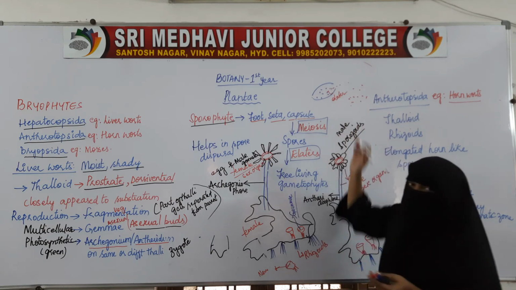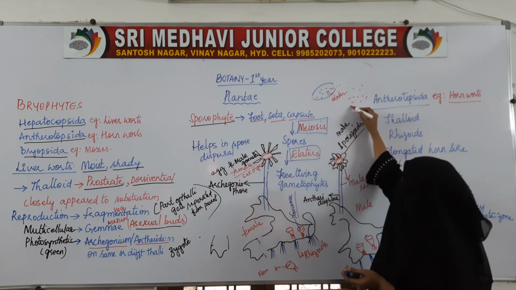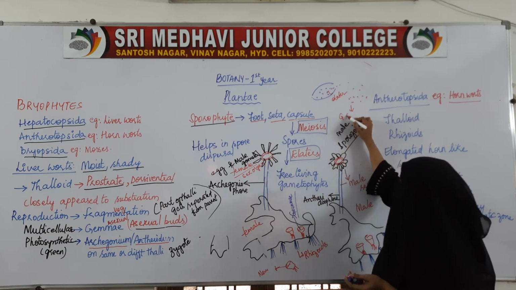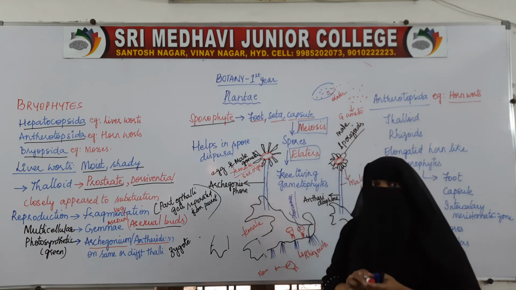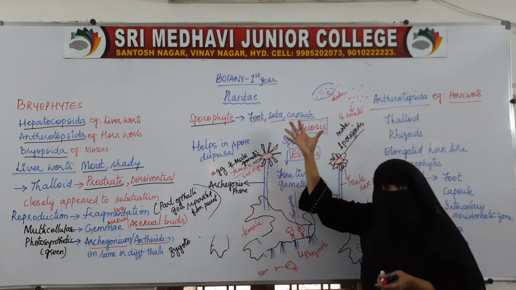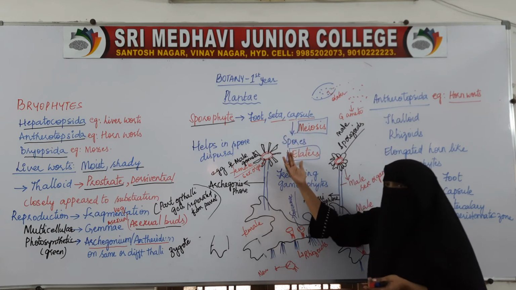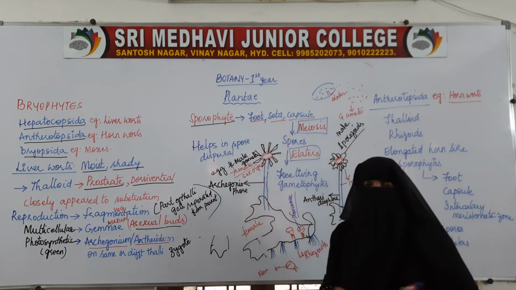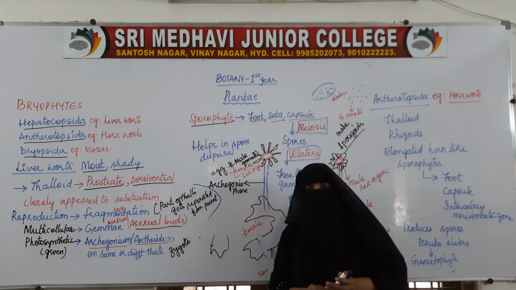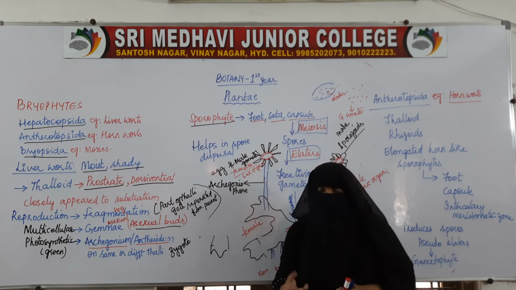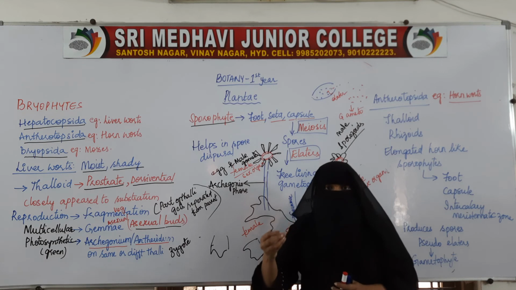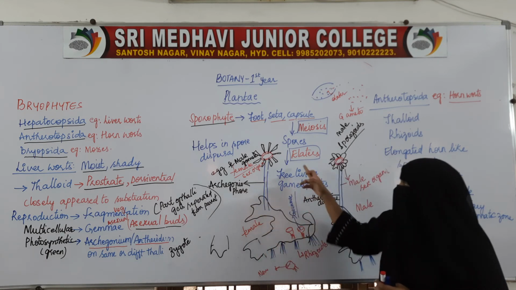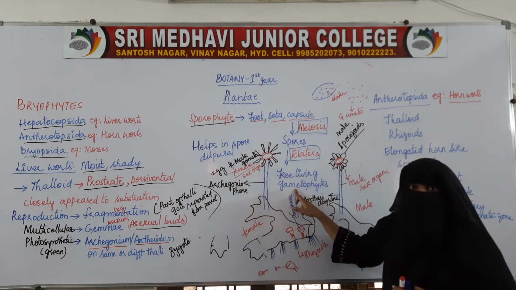The spores will reach the ground and germinate into gametophyte. When the capsule bursts open because of these elaters, the spores fall on the ground. When they reach the ground, they take the nutrients and minerals from the ground and grow into a free living gametophyte.